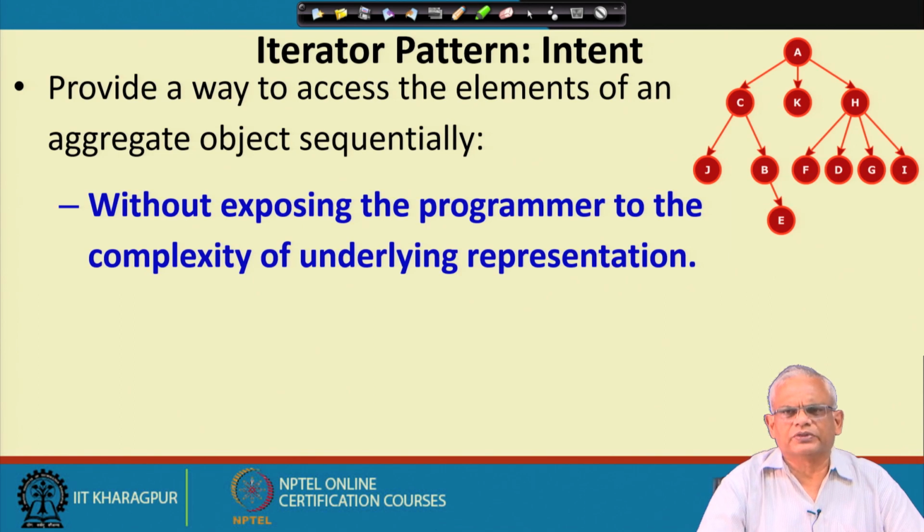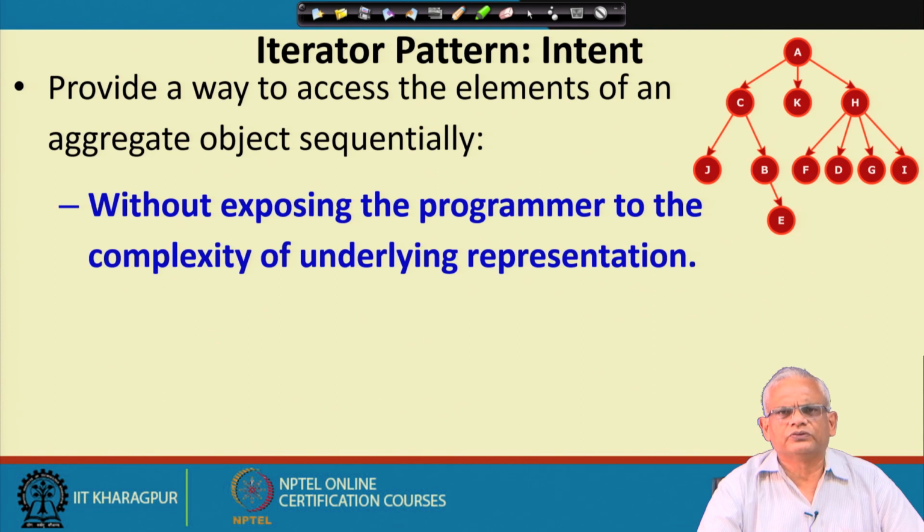Just to take an example, we might have a tree, and this is an n-ary tree. We do not know how the programmer who has implemented this aggregate would have stored it. Did he use an array, array list, linked list? We do not know.